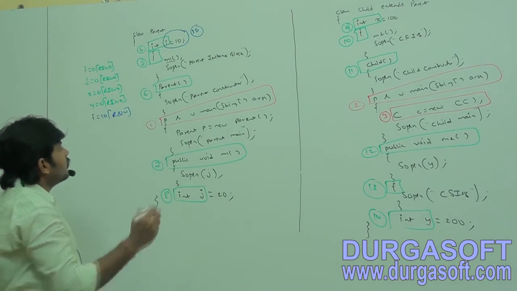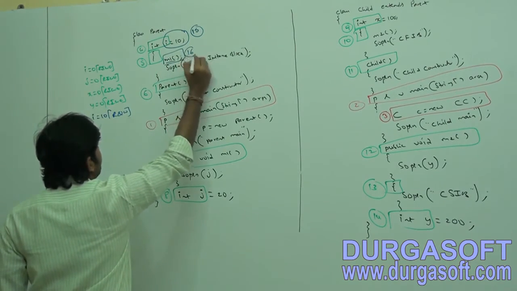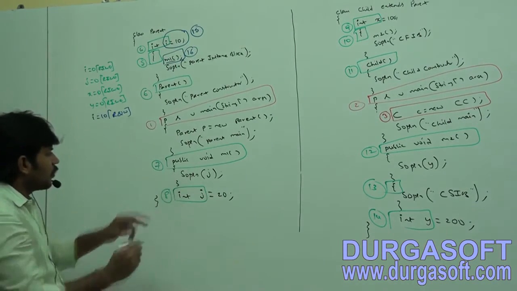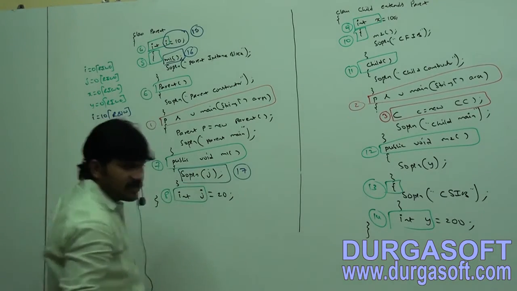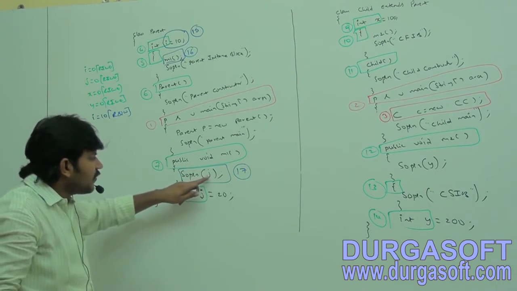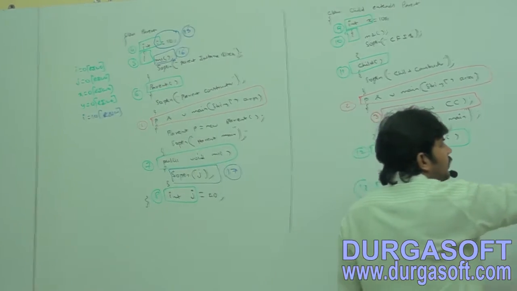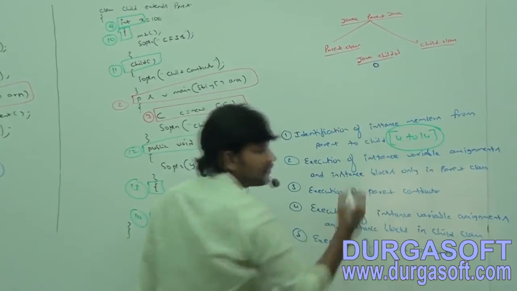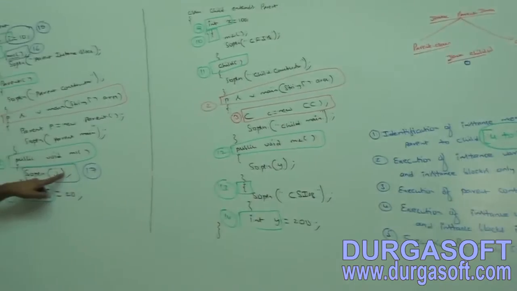Next, the instance block, m1 method, 16. m1 means what? SOP of j, 17. What is the j value as of now? 0. So the first output we are going to get, 0 is the answer. Next, SOP of j completed.